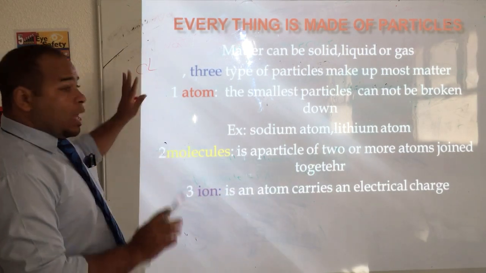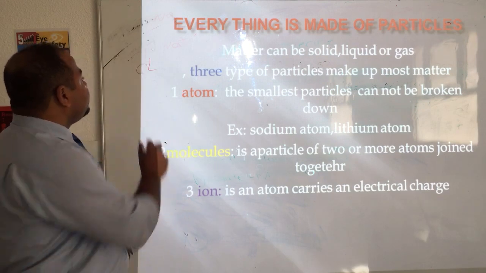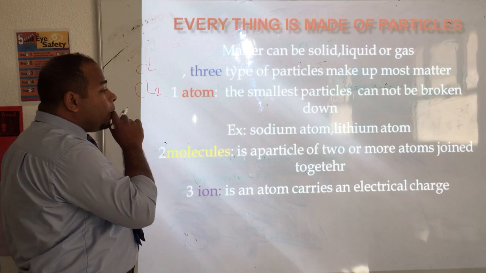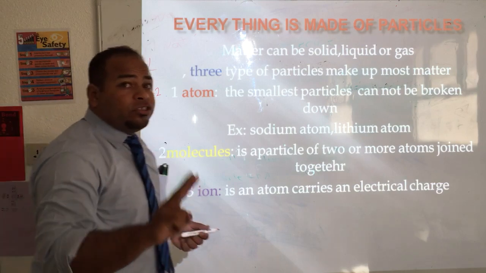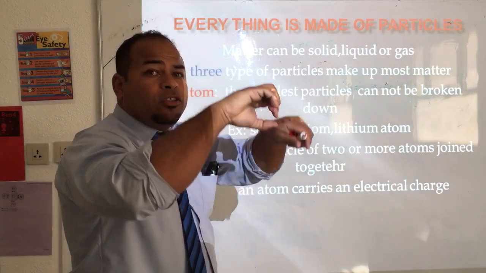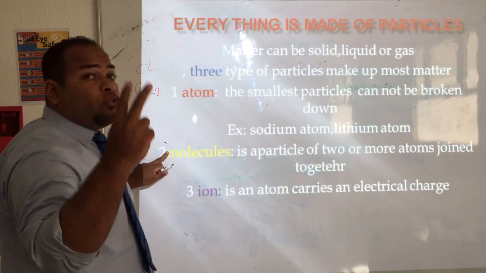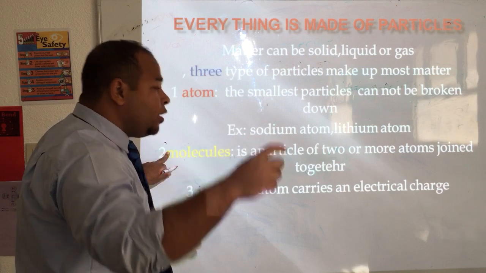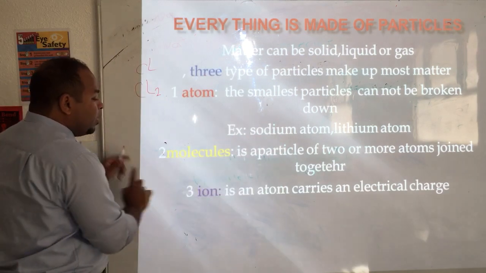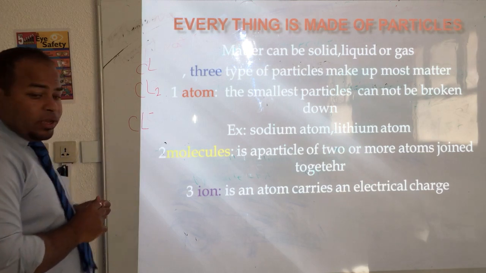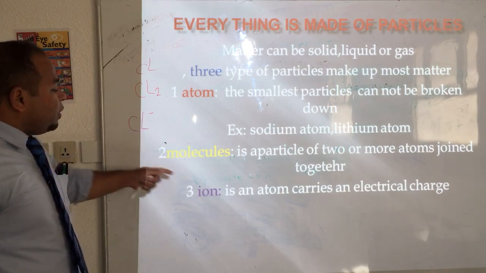So Cl alone is an atom. Cl2, I have here 2 atoms joined together, so this is a molecule. Finally, if I have Cl negative, this means ion.